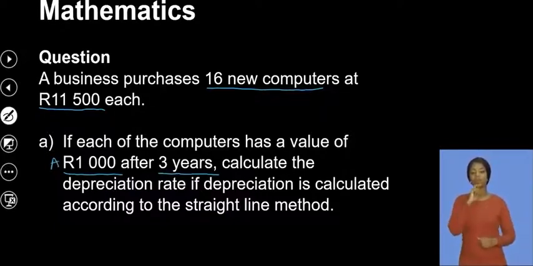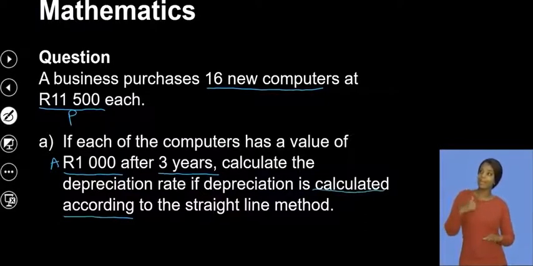What did it decrease to? And then remember the 11,500 will be the P value. Calculate the depreciation rate if depreciation is calculated according to the straight line method. Guys, I will emphasize, you need to be told what method you are dealing with. Is it straight line or reducing balance?